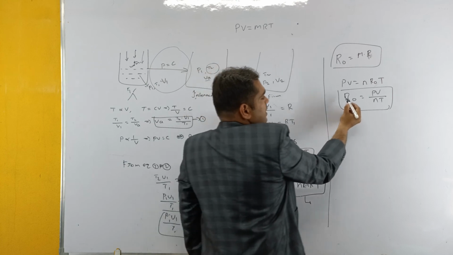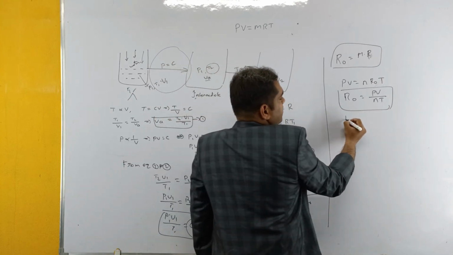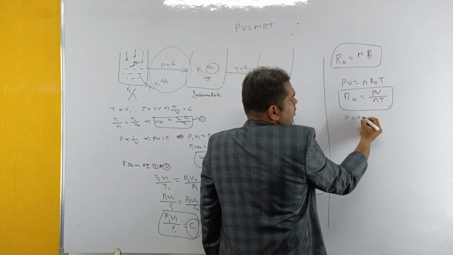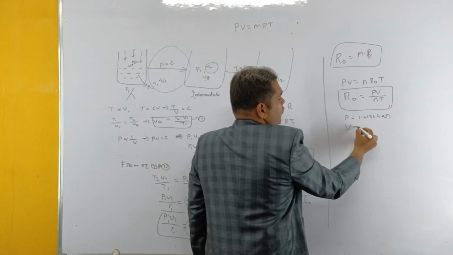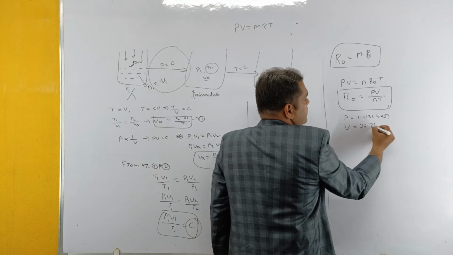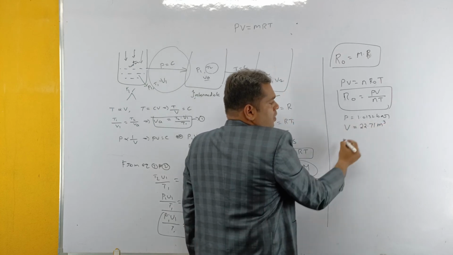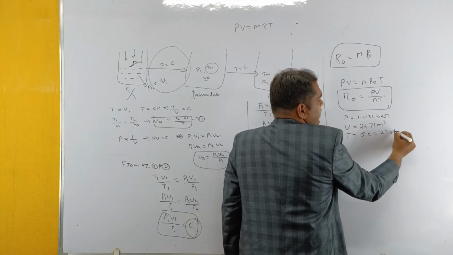For the universal gas constant, if you apply the general pressure and volume, pressure P is equal to atmospheric pressure, 1.0132 bar, volume V is at NTP conditions, 22.71 meter cube, and temperature is 0 degrees Celsius, that is equal to 273 Kelvin.